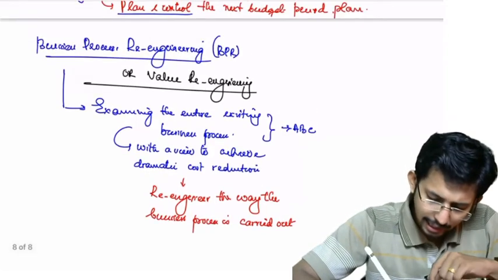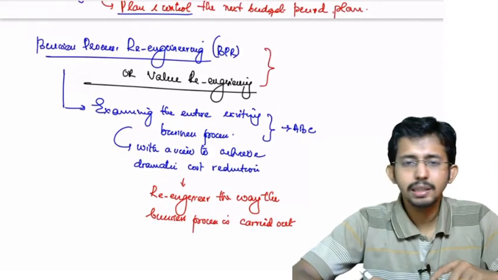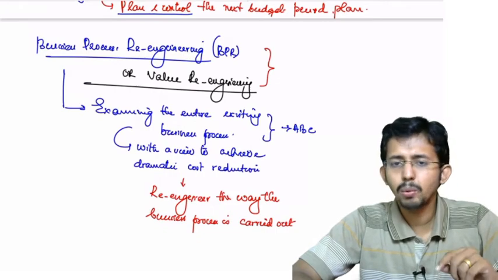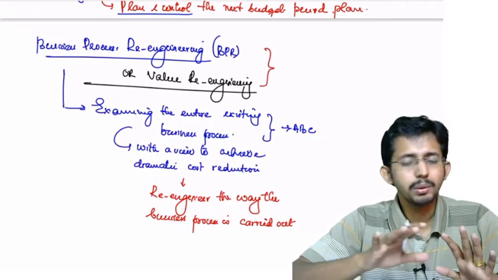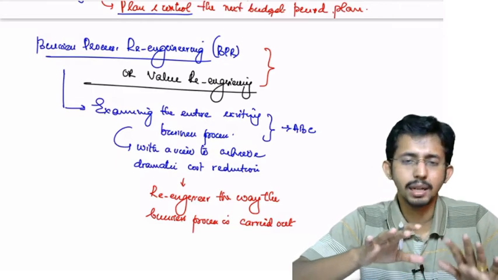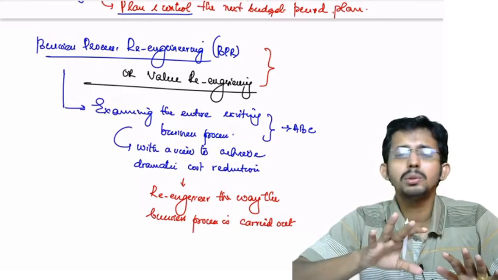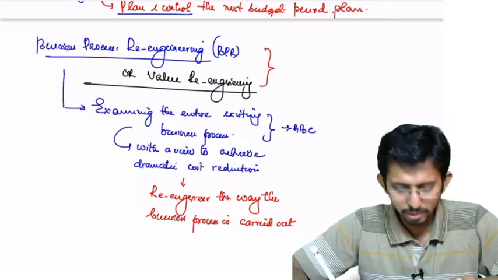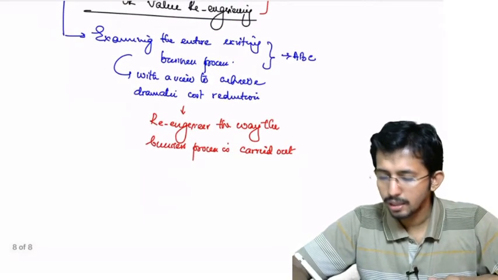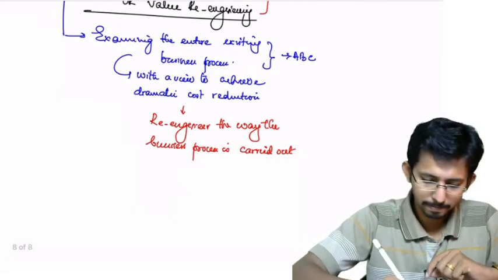See, we have written very detailed notes in BPR in, I think, chapter 1. Okay, so that is more than enough for you. You can learn those notes and you can use those notes here also. Okay, so that is all about business process re-engineering. Right, now next is benchmarking.